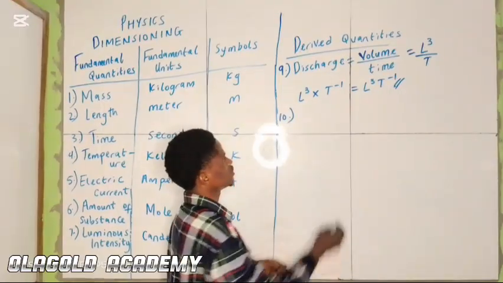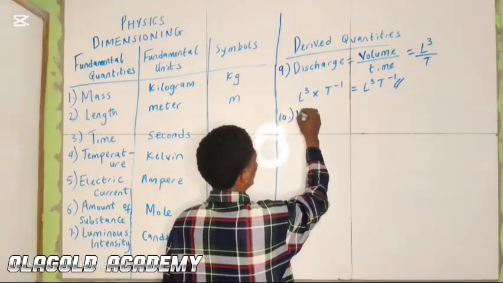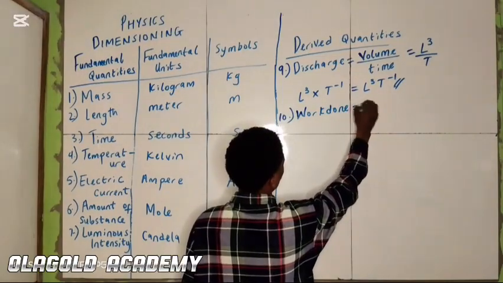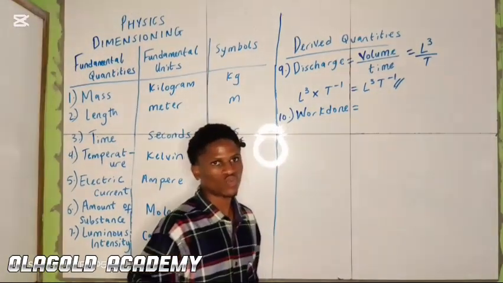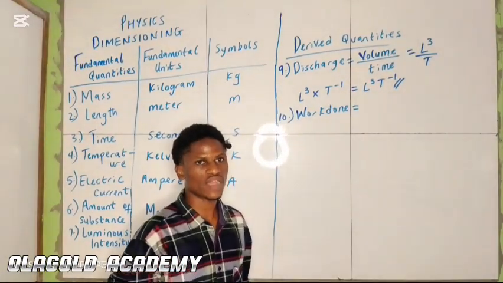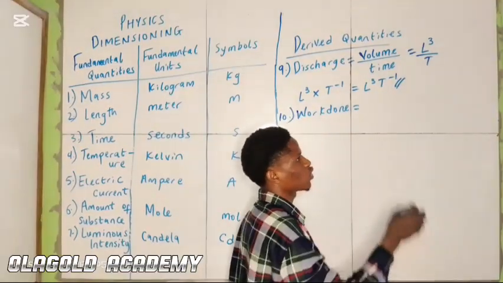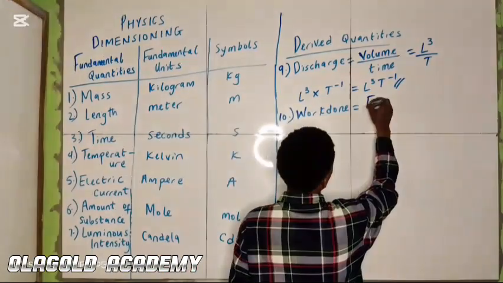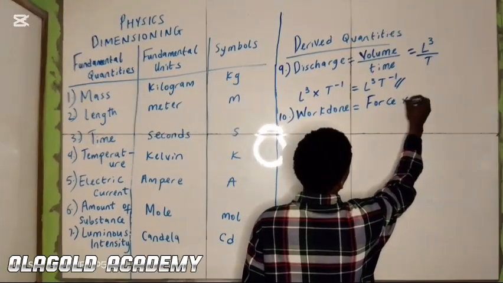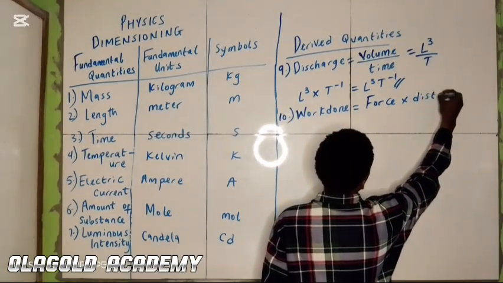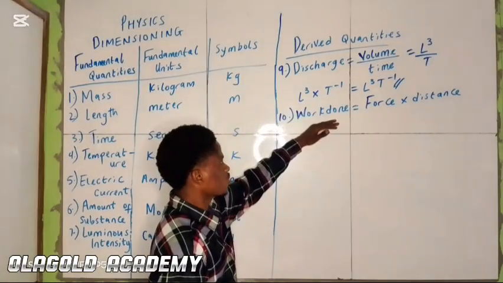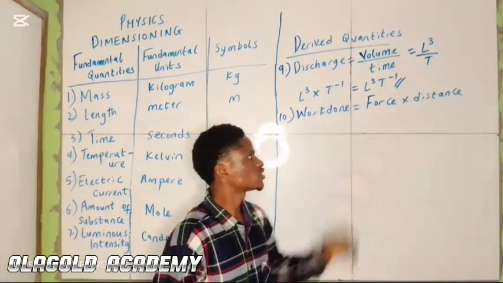Number 10 is, let's look into work done. How do you express work done? Work done is expressed as force times distance. Work done is expressed as force times distance.